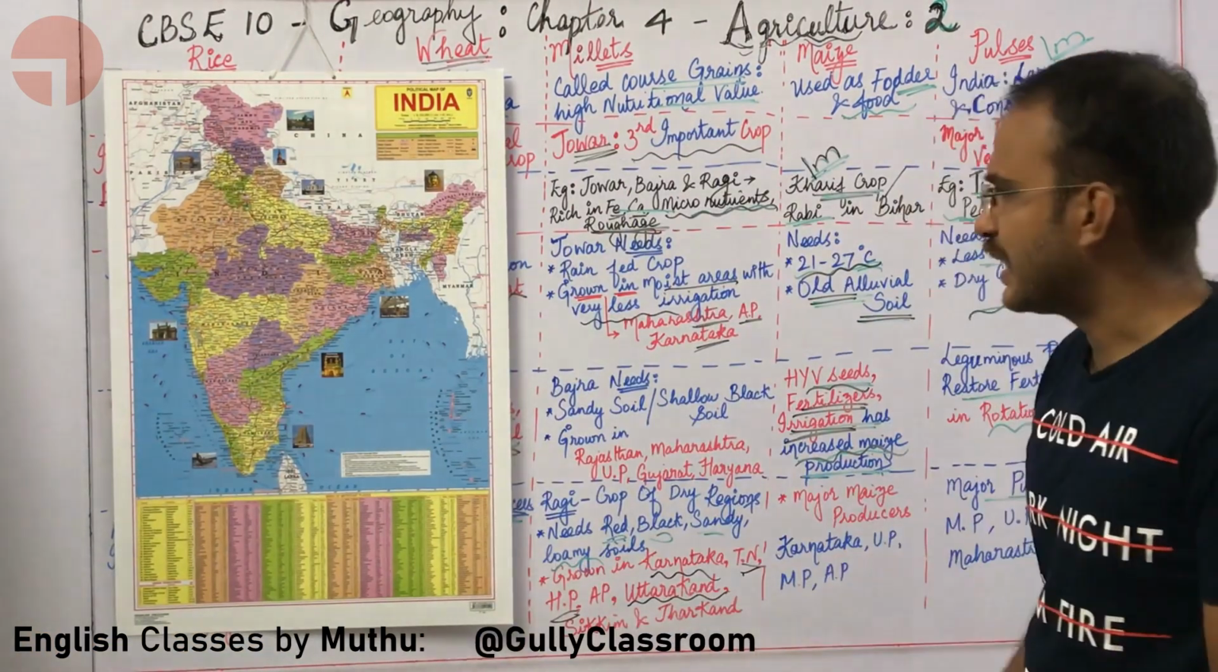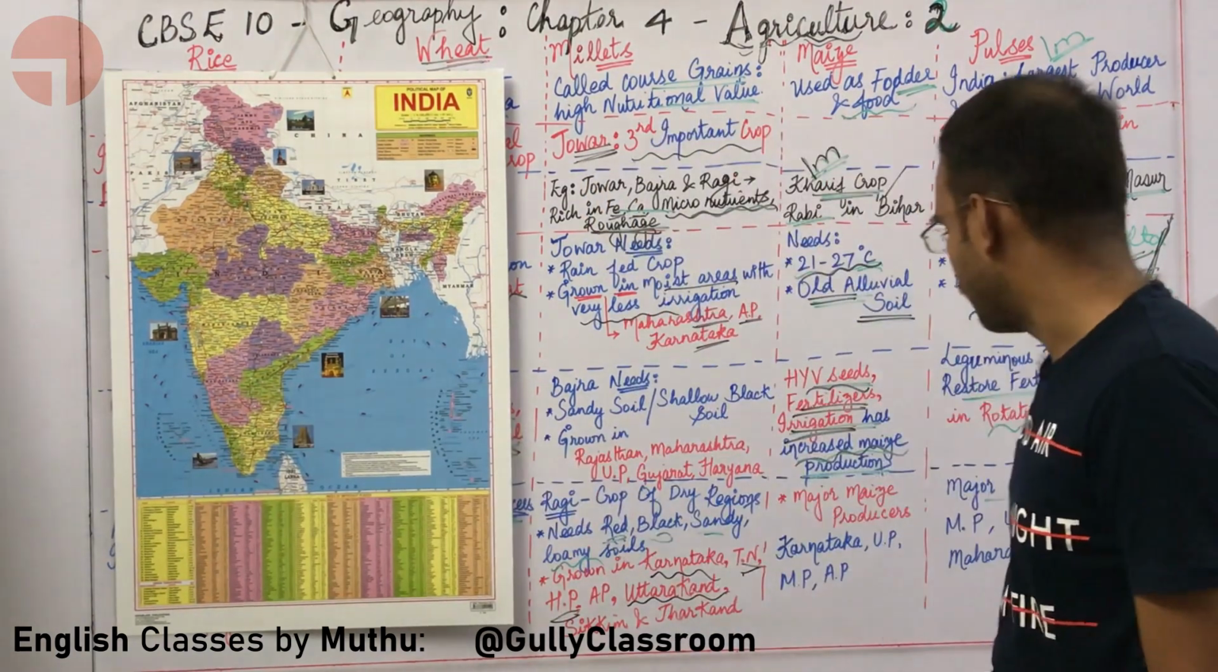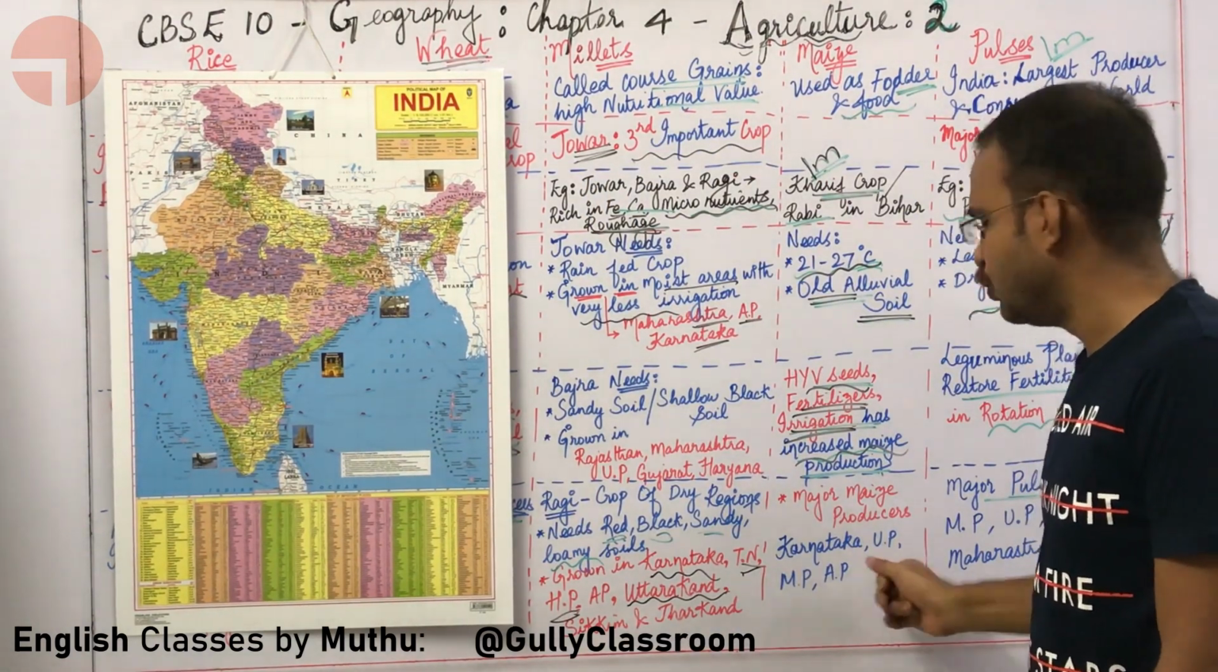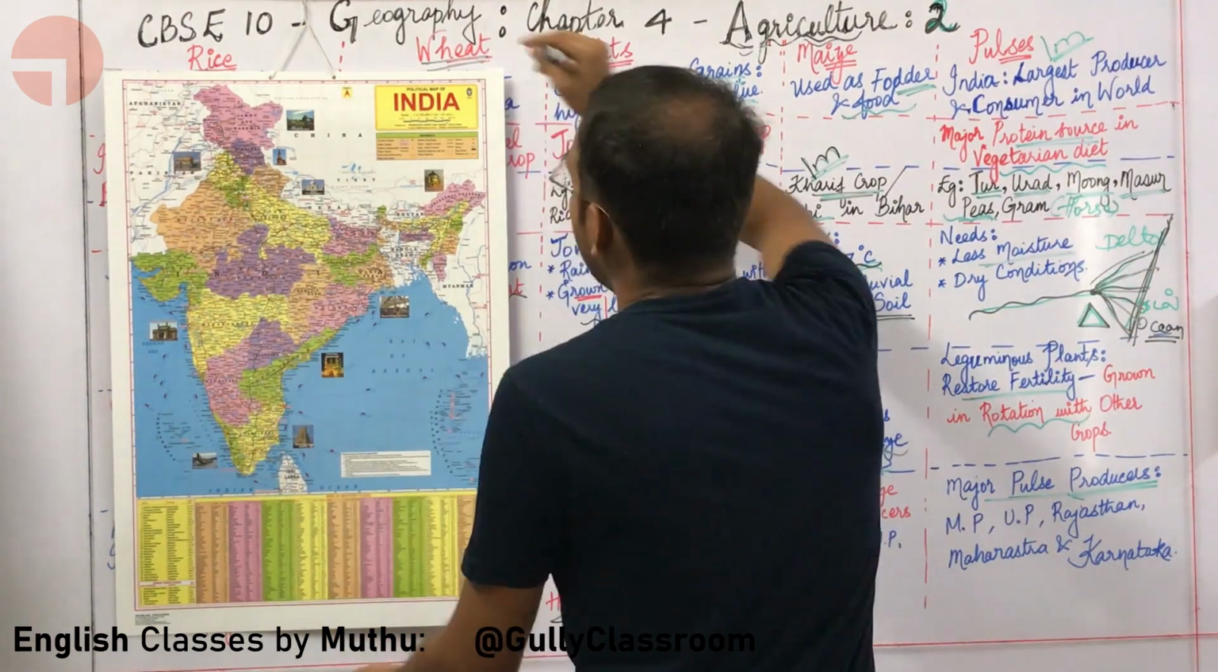Who are the major maize producers? Karnataka and Andhra Pradesh. So we can look at them as a pair of states. Maize is also produced in UP and MP.